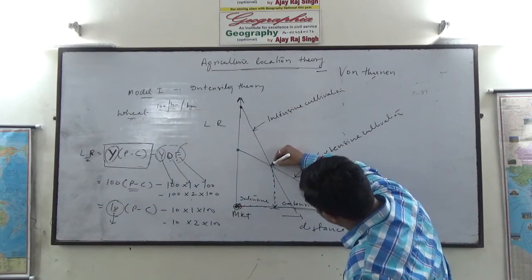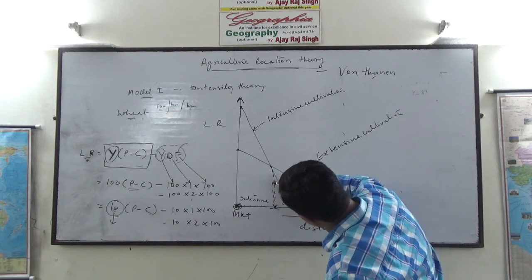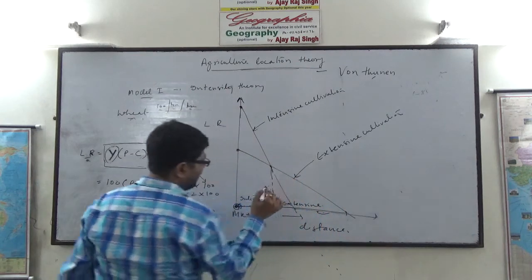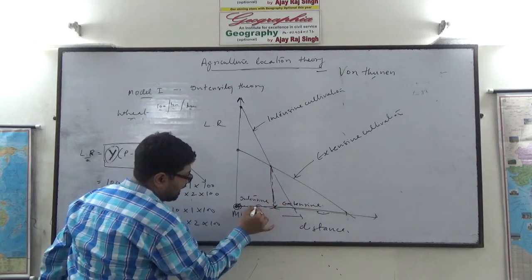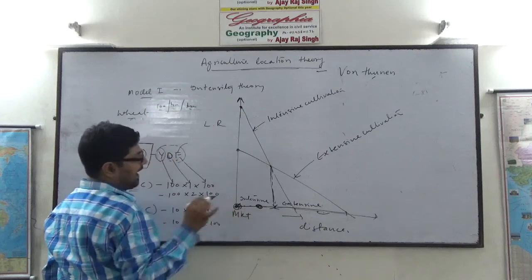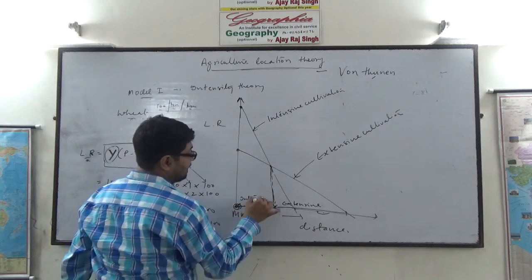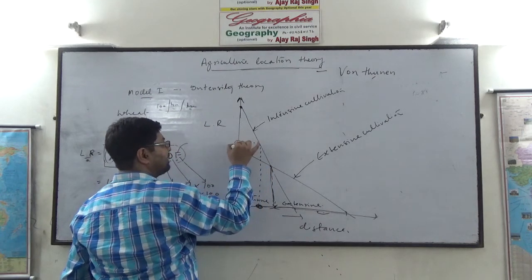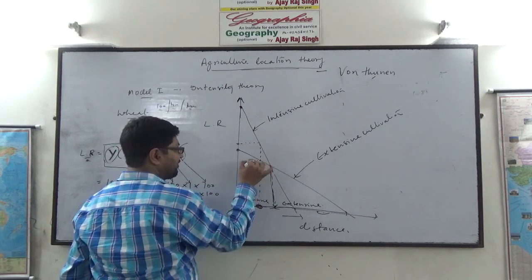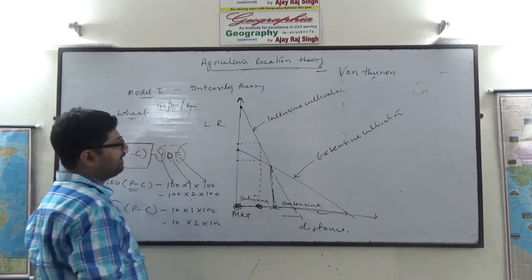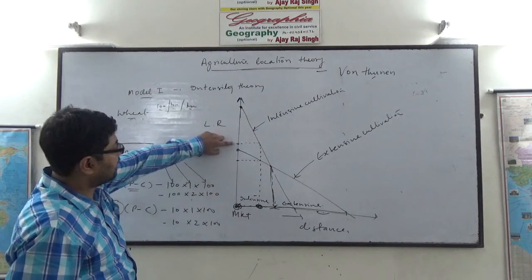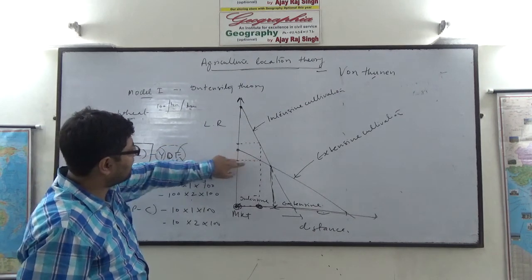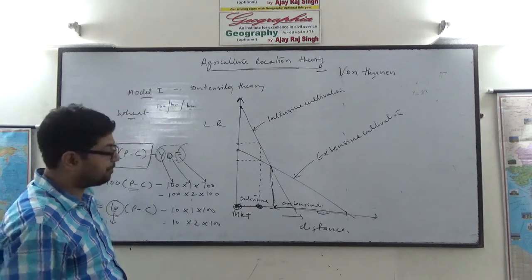See, before this, suppose your land area is somewhere here. In that case, in case of intensive cultivation, the locational rent will be this much, and in case of extensive cultivation, the locational rent will be this much. That is, the locational rent is more in case of intensive cultivation and less in case of extensive cultivation.